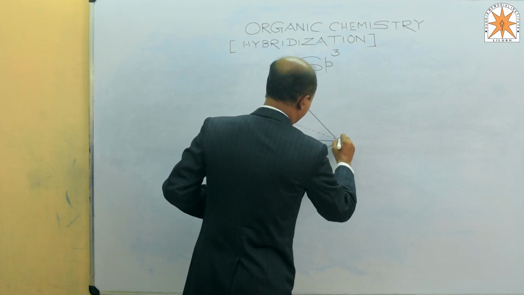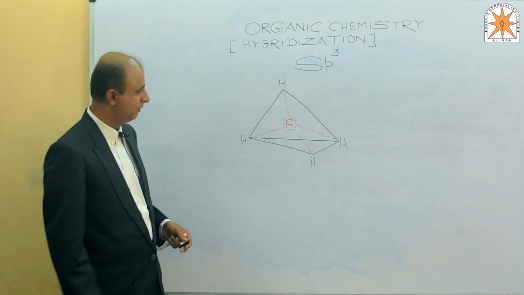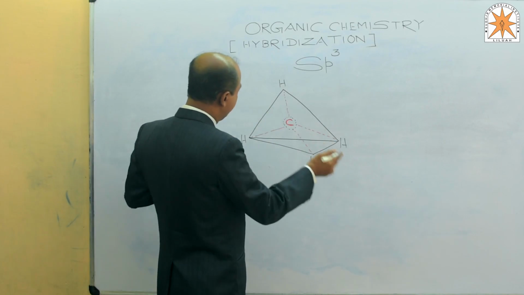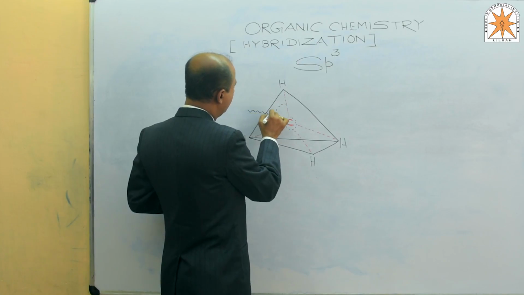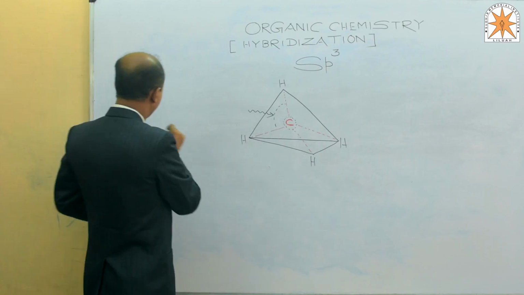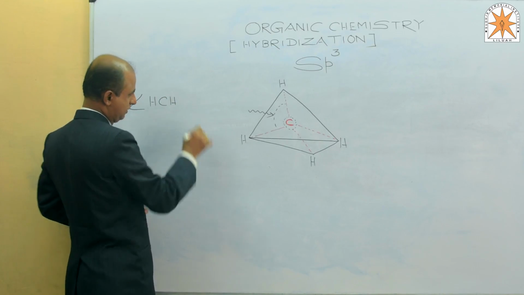This is CH4, the actual structure of the methane molecule. It is an sp3 hybrid orbital, and the bond angle between them, that is, the bond angle HCH,